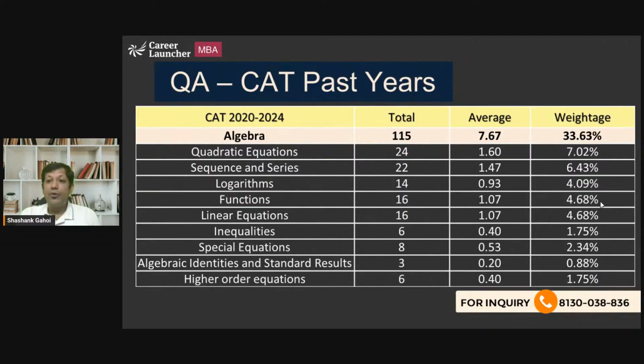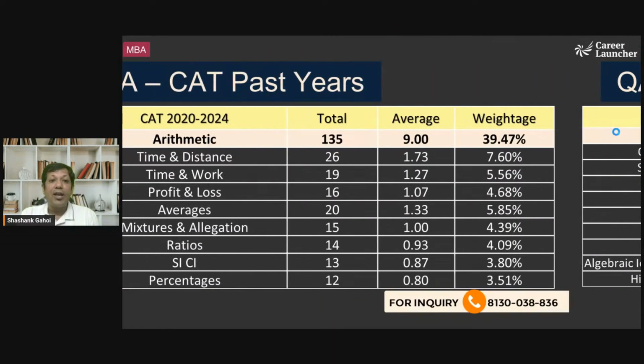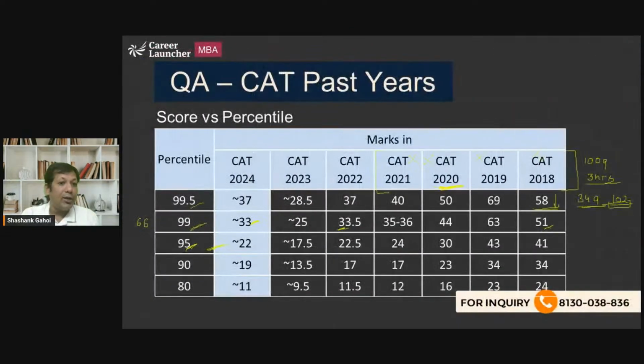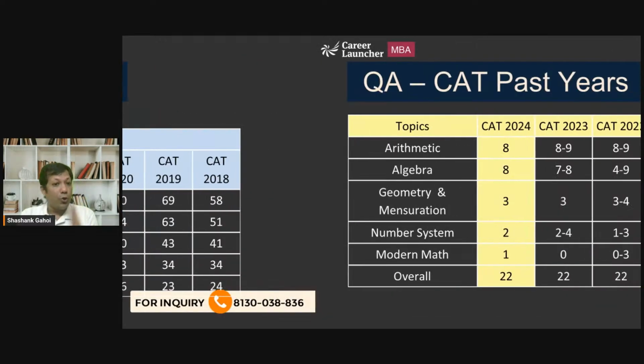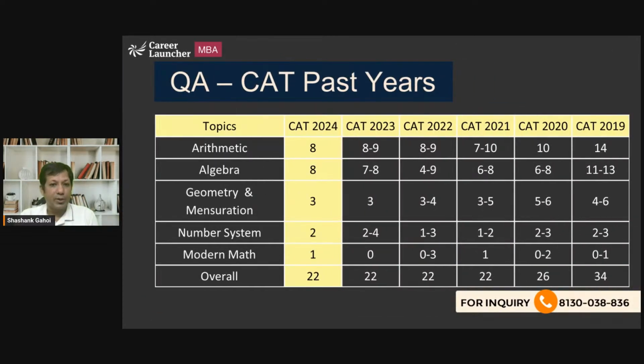So basically, arithmetic and algebra only make up more than 70% of the paper. So if you are very good at arithmetic and algebra, 70% of the paper you can attempt, and 70% of the paper means at a 70% score, what is going to be your percentile? That is going to be more than 99.5 percentile. So basically, which two topics you need to focus on always? That is going to be arithmetic and algebra.